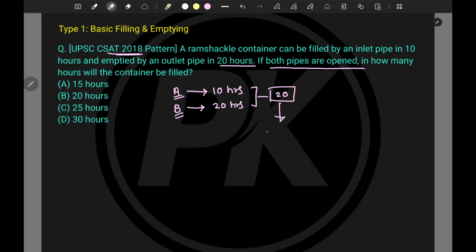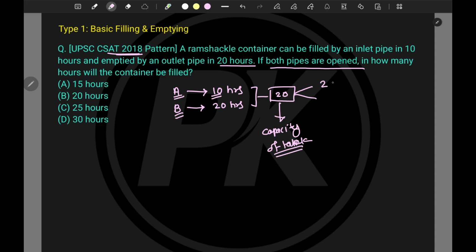For now, we will say that this is the total capacity of the tank. Now this is the inlet pipe, filling that particular tank, and it takes 10 hours, right? To fill the complete capacity of the tank, this is 20, we'll say.